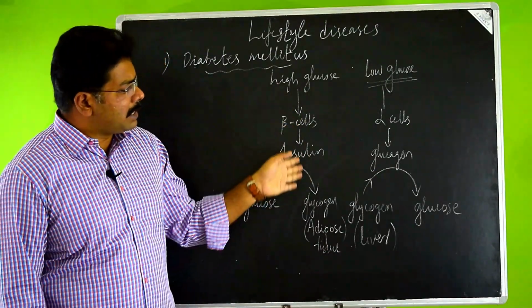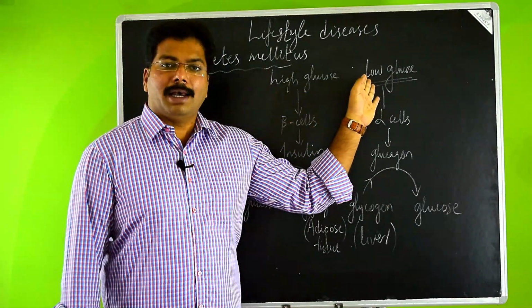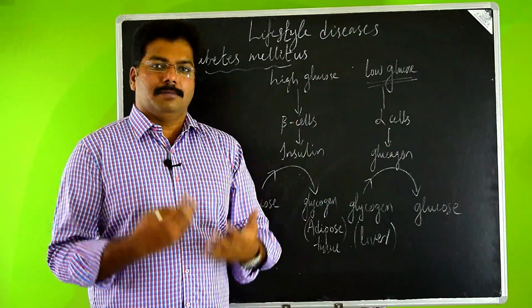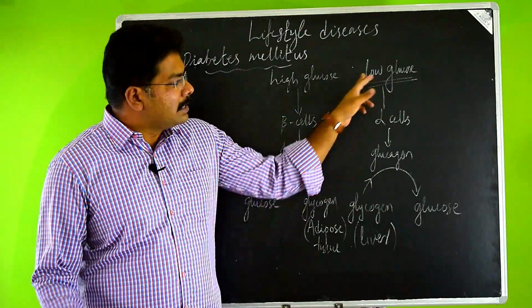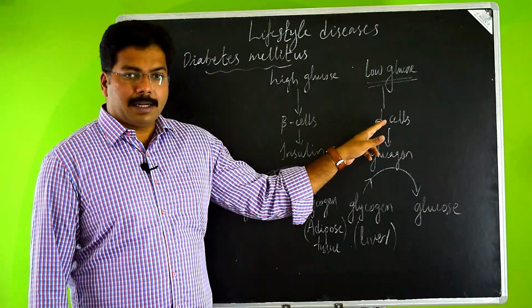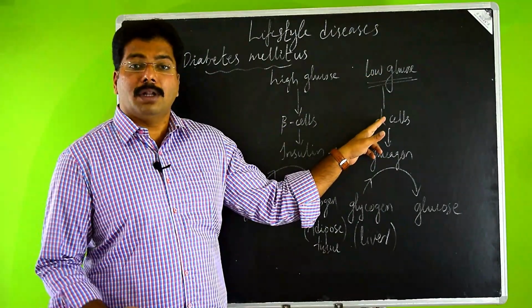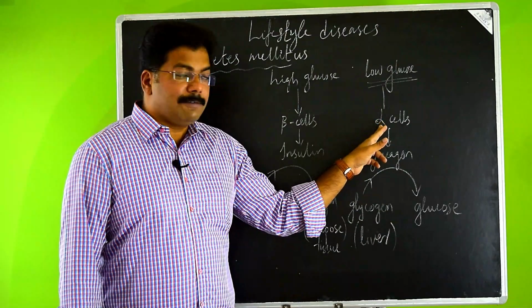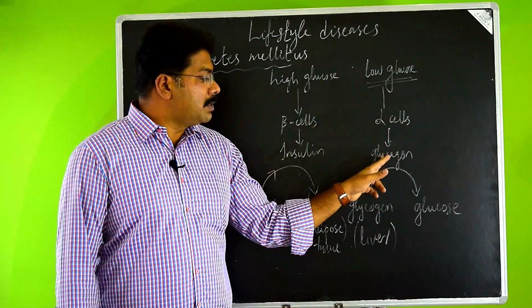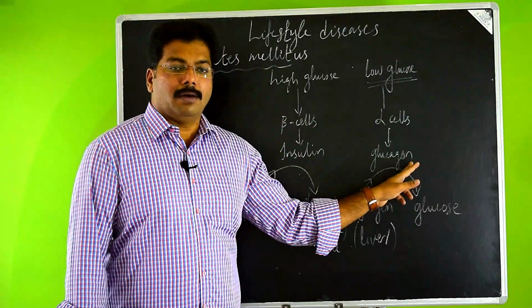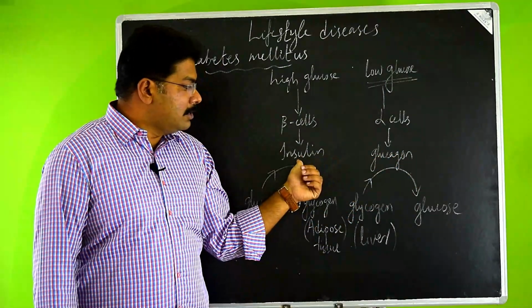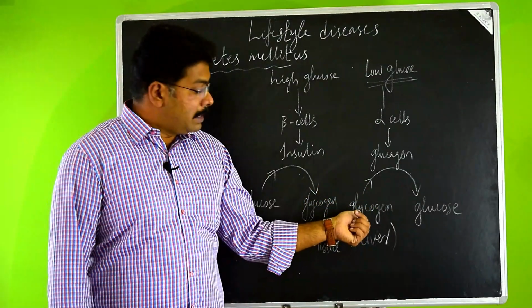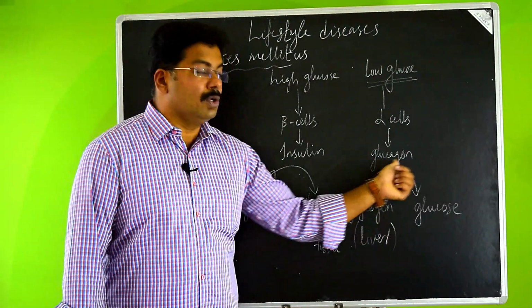Let's say after some time, the glucose in the blood has reduced due to exercise or lack of breakfast or lunch or something like that. At that time, this pancreas will sense, okay, a low level of glucose in the blood. That will trigger the alpha cells. In turn, it will produce glucagon, a hormone that, just like insulin, will convert the stored glucose, that means the glycogen, into glucose.